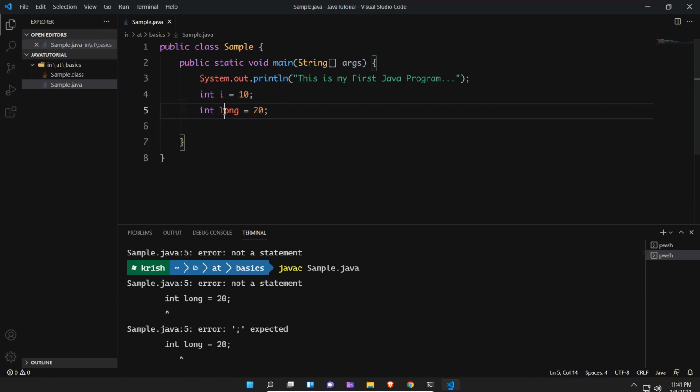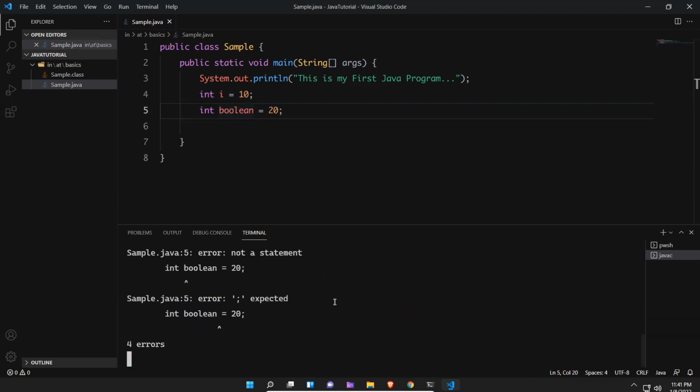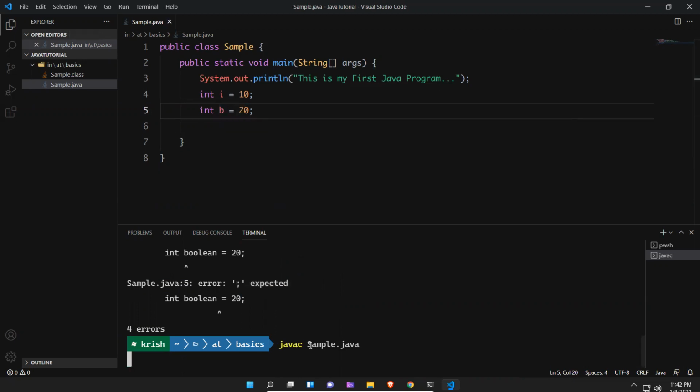Take boolean. Boolean is also one of the types. I saved. Now again, I will try to compile this. You see the same thing: it's not a statement, and a semicolon is expected. The reason is you cannot use these reserved words for your purpose. If I say int b is equal to 20 and save, and then compile, you will not get any error. So because of that, you should not use these reserved words for your purpose.